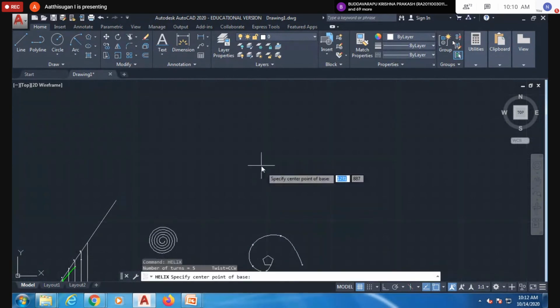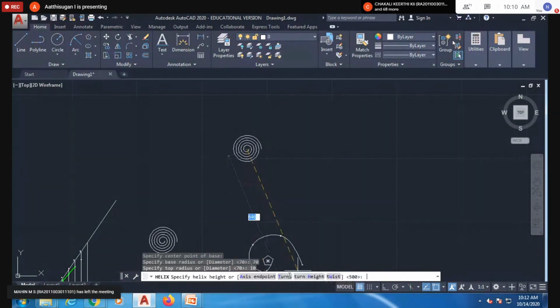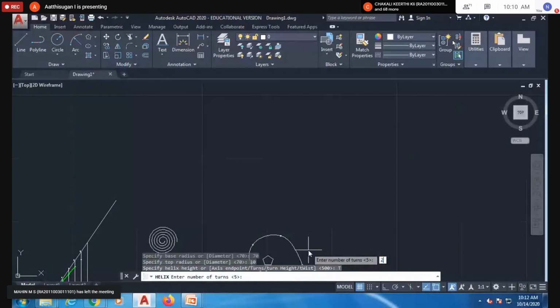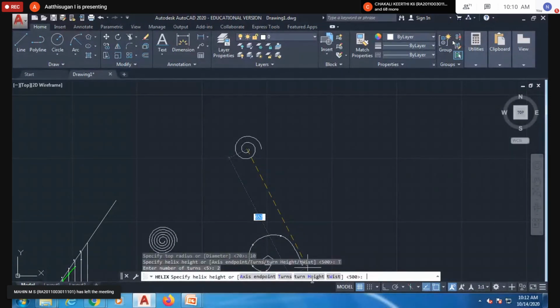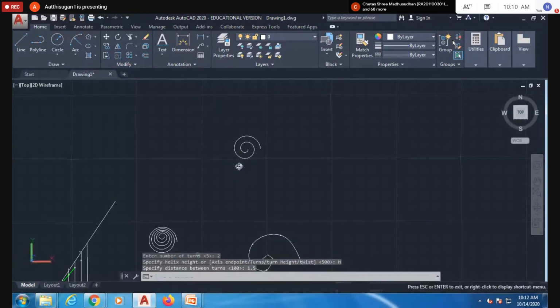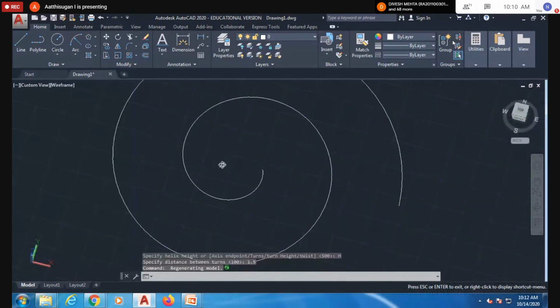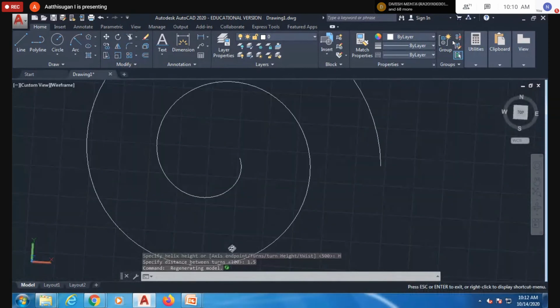Helix center point, so 70 or 10, you can give 70. Then top radius is 10. Then number of turns, I'm going to give only 2. So I'm going to give height of 1.5. Okay, so this also will be coming spiral shape. 1.5 revolution maybe will come like this.